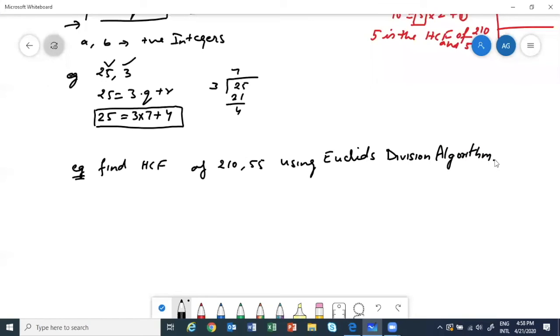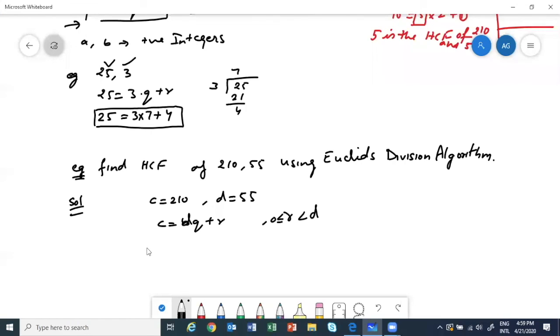They are asking you to use the division lemma in the way that the steps have been written and then find the HCF. So the bigger number is your C and the smaller number is your D, the divisor. The first step is to write it in the form C = DQ + R, where R will always be greater than or equal to 0 but less than the divisor D.